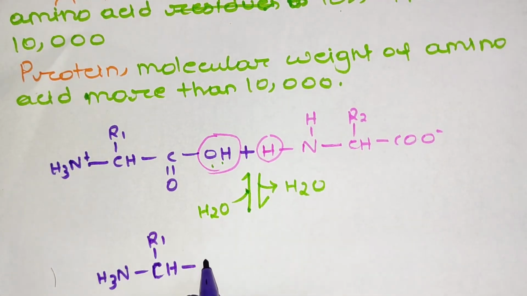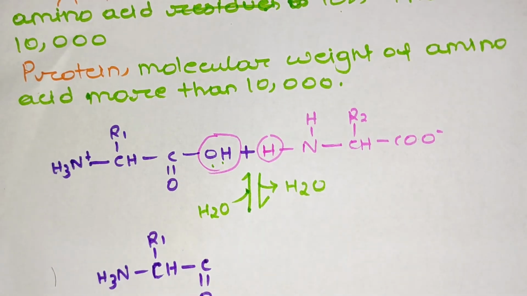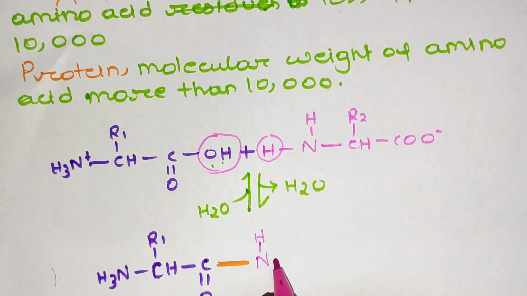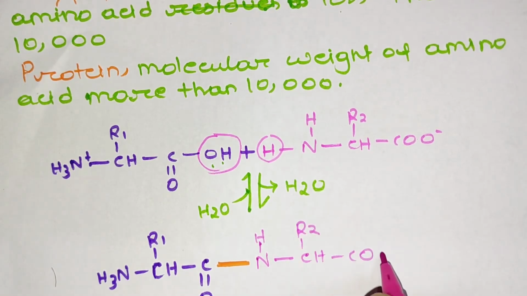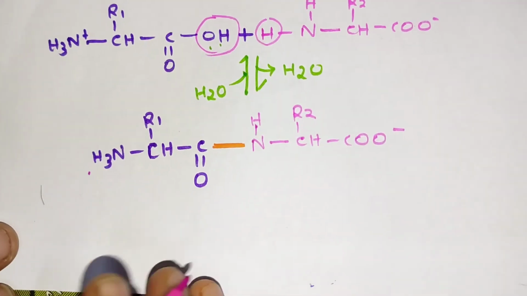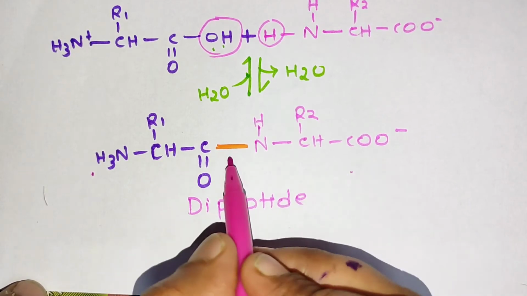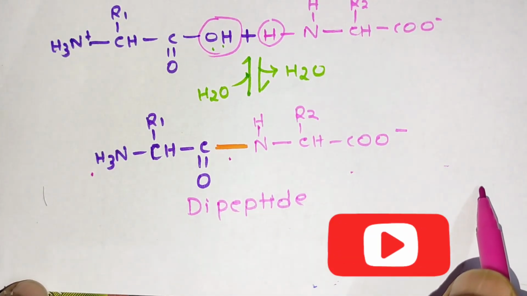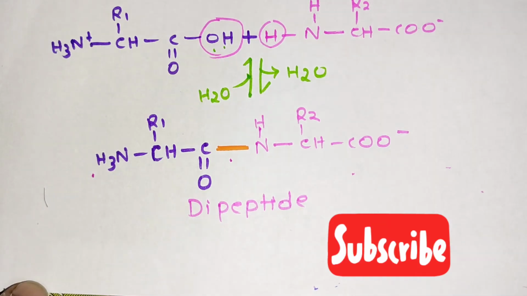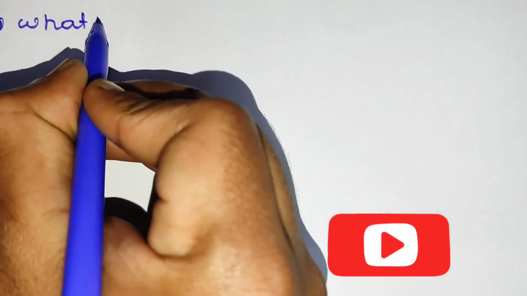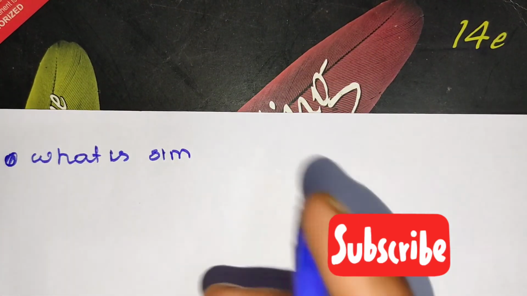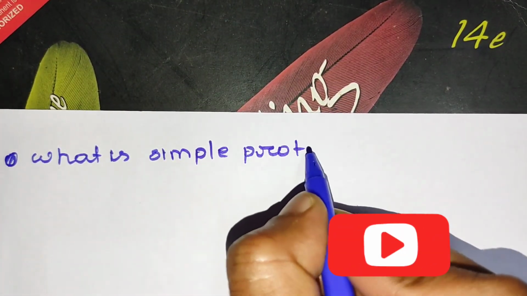Now, the amino group, CHR1, C double bond O. This is the peptide bond which is formed between the amino acids, NHCHR2, C double bond O minus. So this is the peptide bond, between the amino group and carboxyl group. This is a dipeptide because two amino acids are joined by a peptide bond. In a tripeptide, three amino acids are joined by two peptide bonds. In a pentapeptide, five amino acid residues are joined by four peptide bonds.